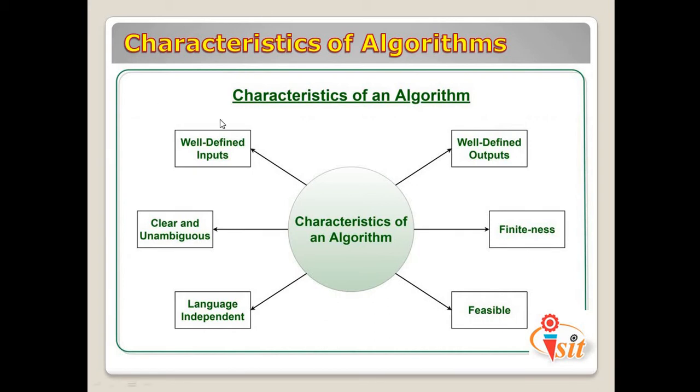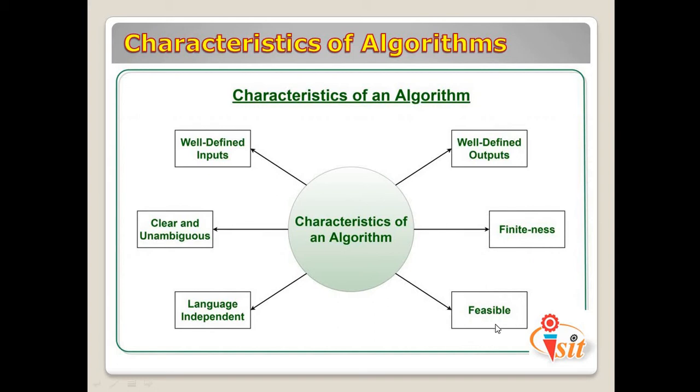Second one is we can consider the well-defined inputs. If an algorithm says to take an input, it should be well-defined inputs. Third one we can say well-defined outputs. The algorithm must clearly define what output will be yielded and it should be well defined as well. Afterwards we need to think about finiteness. The algorithm must be finite, that is, it should not end up with infinite loops or similar.